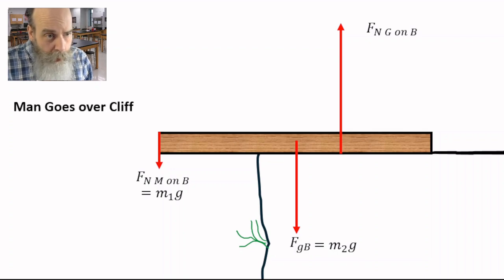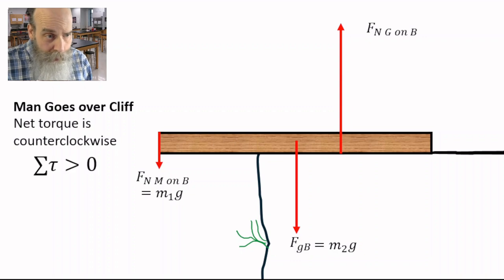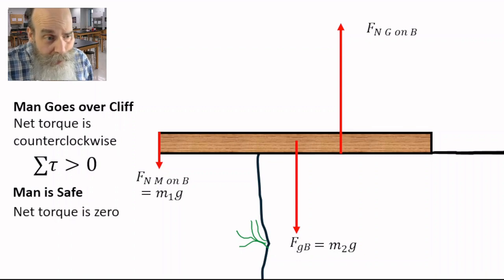If the man is going to go over the cliff, the beam rotates in the counterclockwise direction, and the net torque is counterclockwise. If we say the counterclockwise direction is positive, then the sum of all the torques is going to be greater than 0. If the man is not going to go over the edge of the cliff, if he's going to be safe, then the net torque is going to be 0. And we can write net torque equals 0.